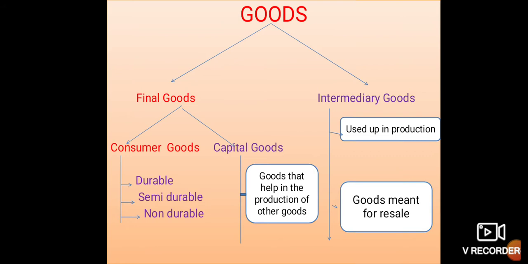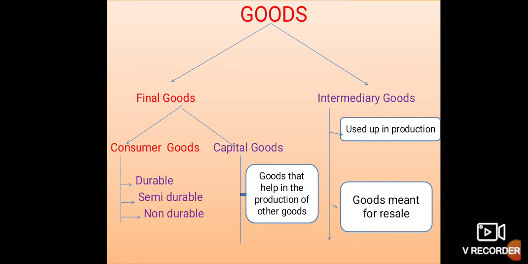Here in the economy, the goods are classified into two categories: final goods and intermediate goods. Final goods are those goods which are readily available for the consumer to consume to get maximum satisfaction, and the value of those final goods is added to the gross domestic product of a particular economy. There are also some capital goods which are used in the production of other goods. That may also be regarded as a final good if it is being used to make the final goods or disposed to the ultimate consumers.